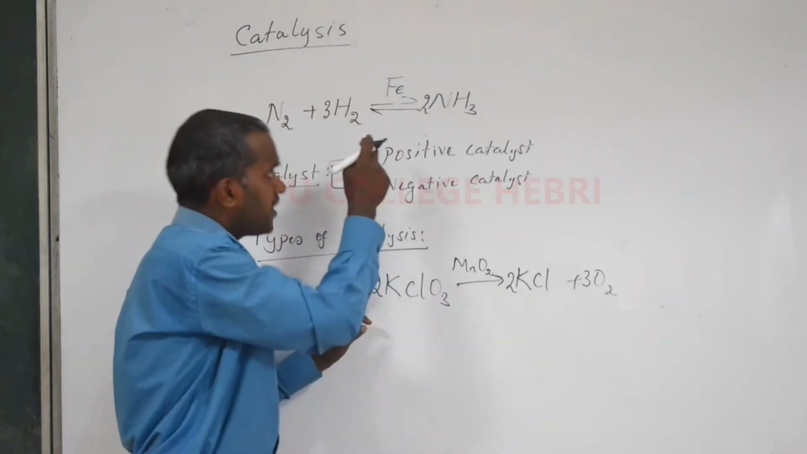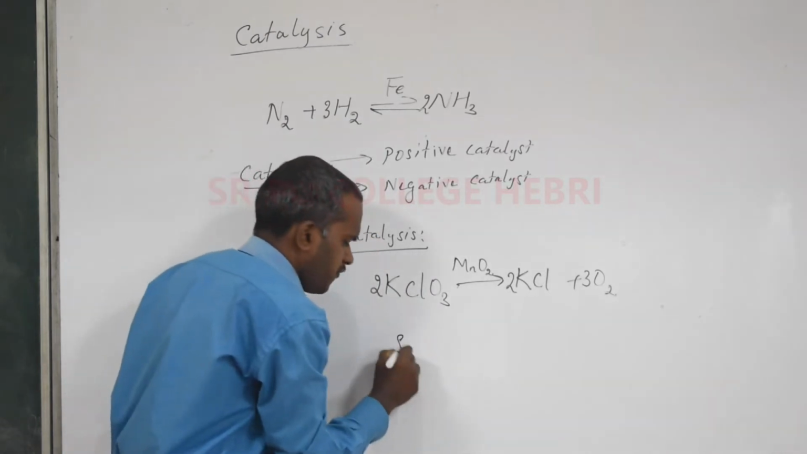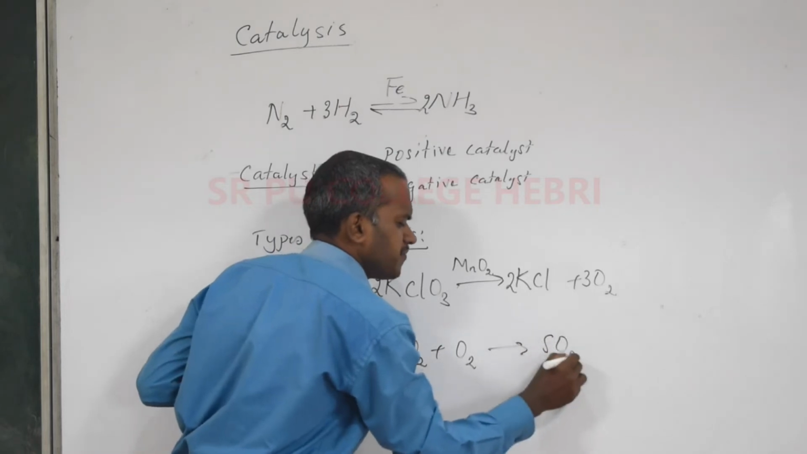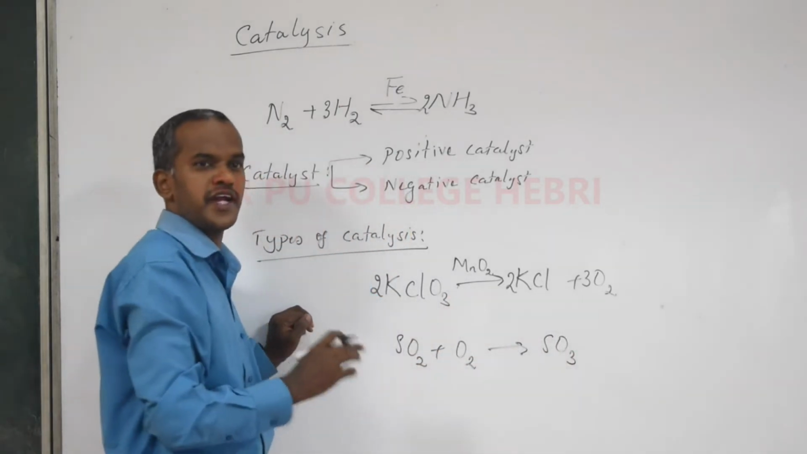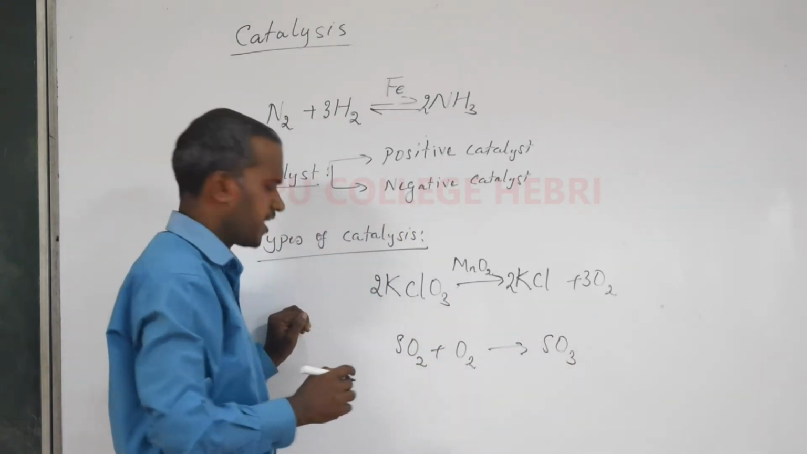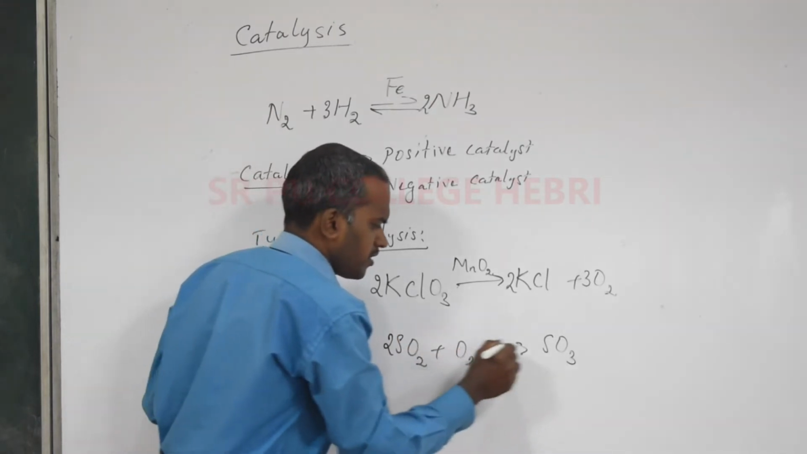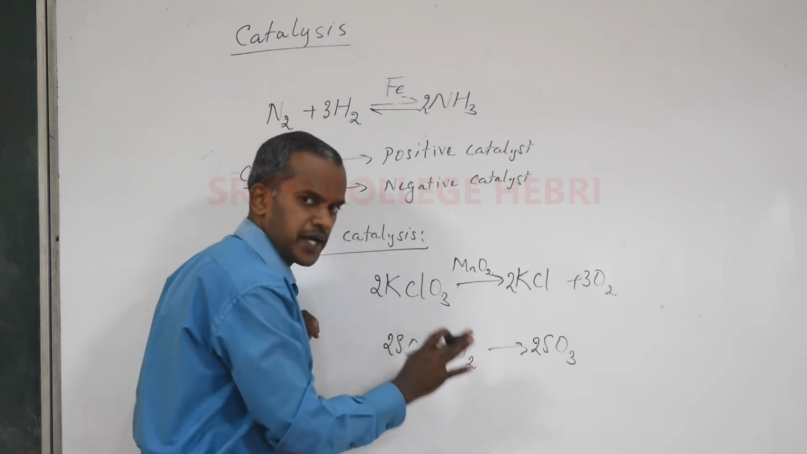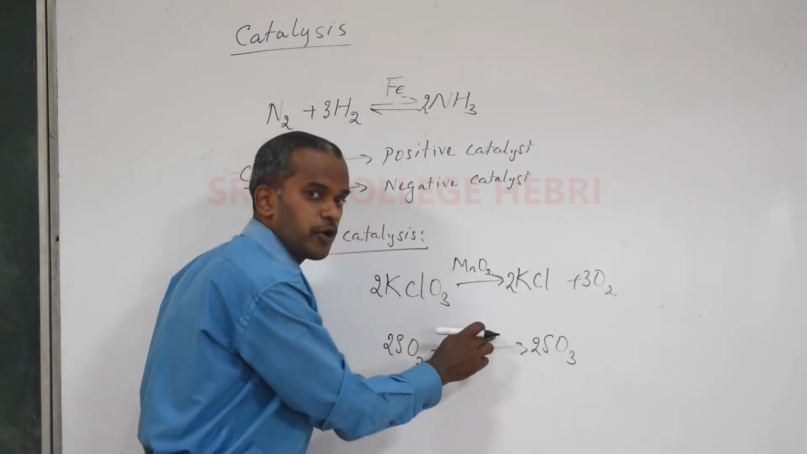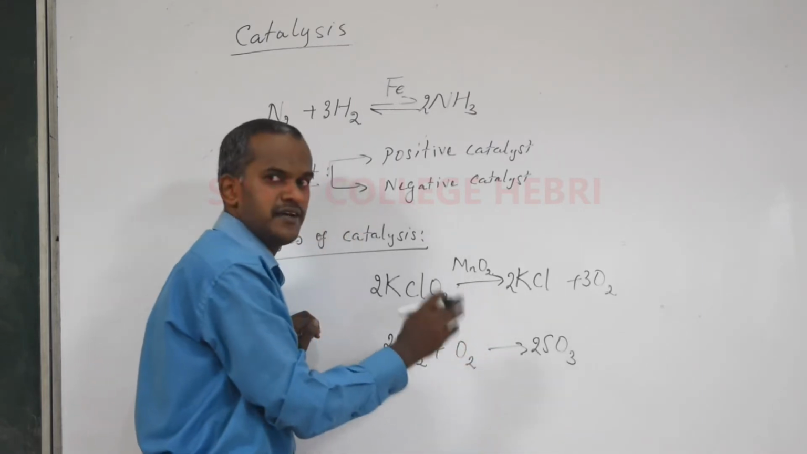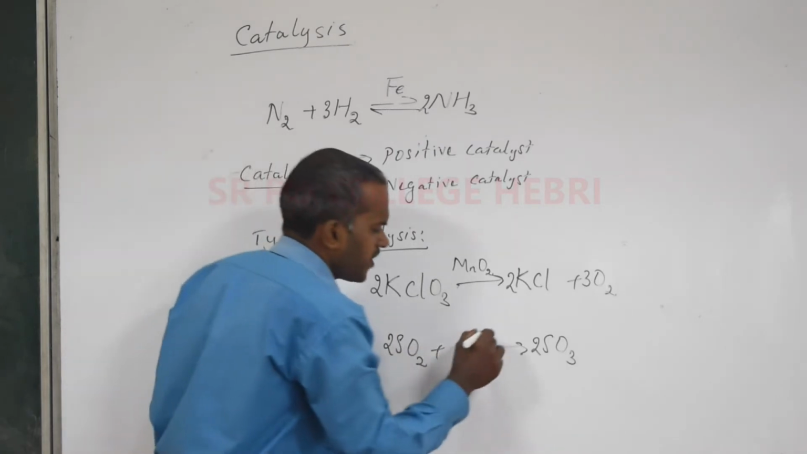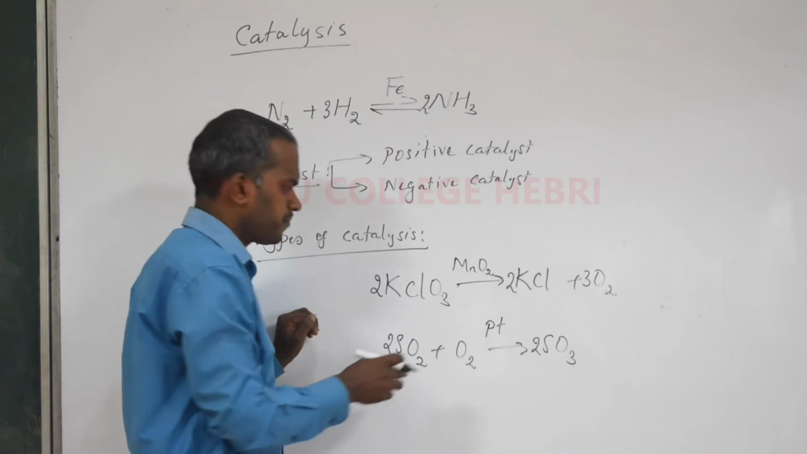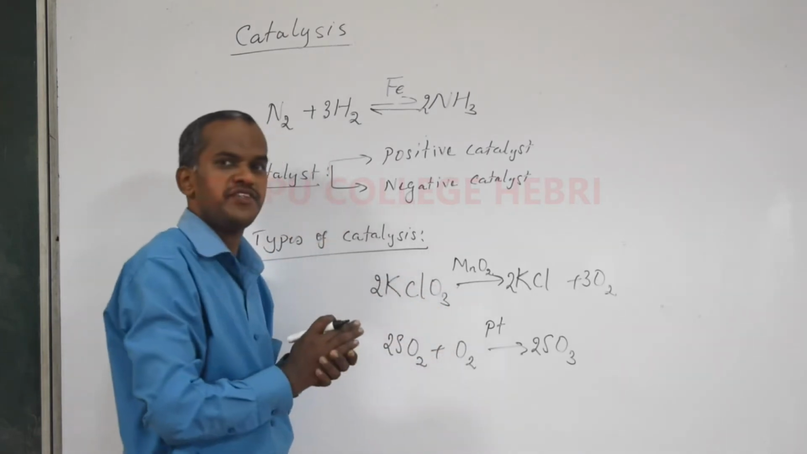I will take up another example: sulfur dioxide undergoes oxidation to give sulfur trioxide. You know the well-known contact process in the manufacture of sulfuric acid. 2SO2 converts into 2SO3. I told you just now, it is just a reaction. When I write the catalyst above the arrow mark, it becomes a catalysis. So, I will write platinum. It can be vanadium pentoxide also. Now, these are the two examples in front of us.